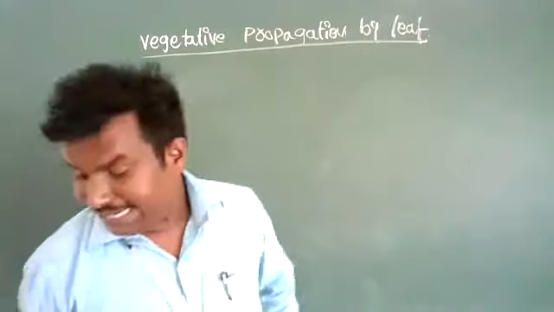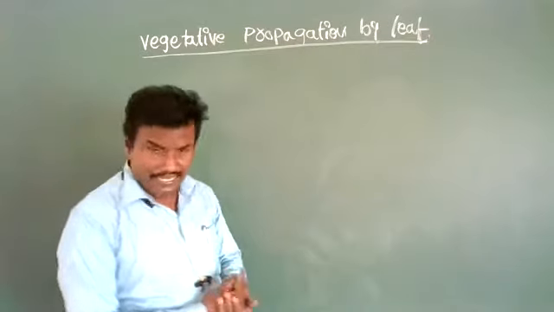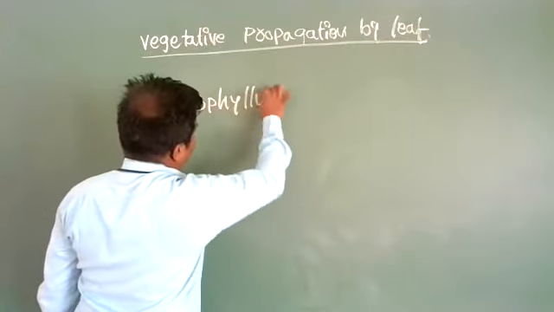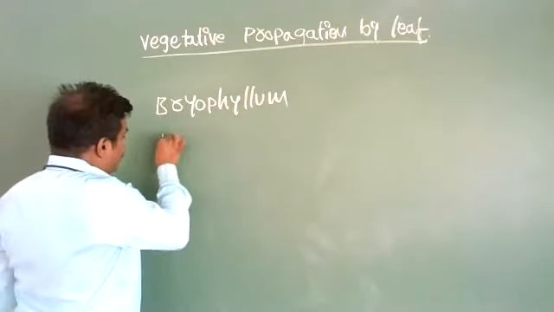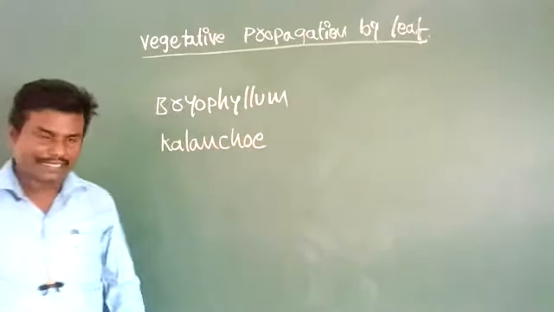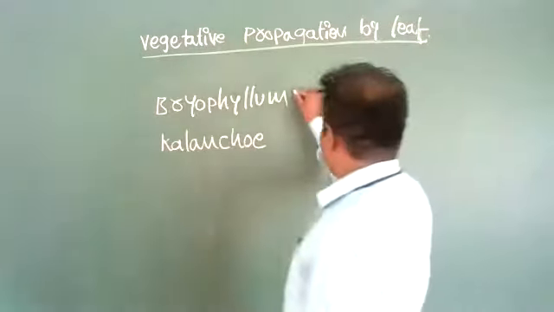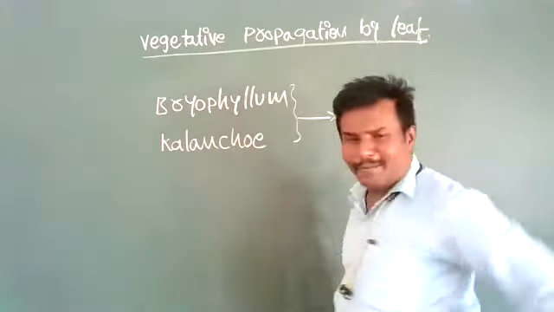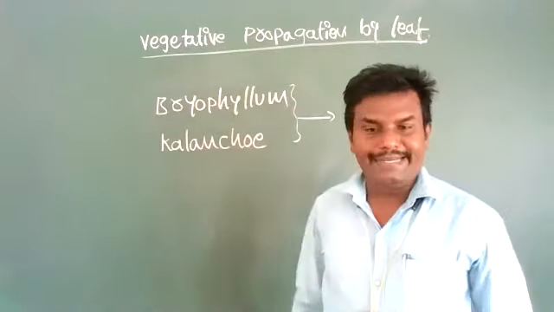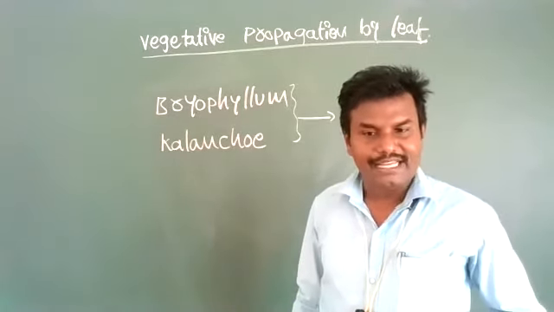Vegetative propagation by leaves. Certain plants like bryophyllum and kalanchoe produce a number of small buds at their margins. These two plant leaves can produce a number of small buds at their leaf margins.